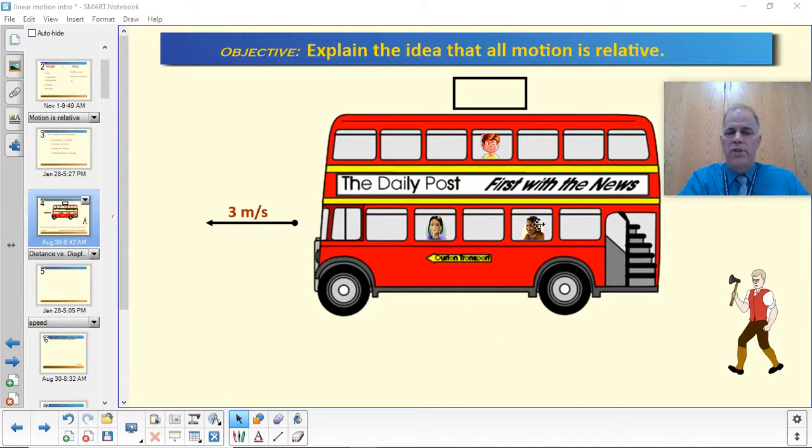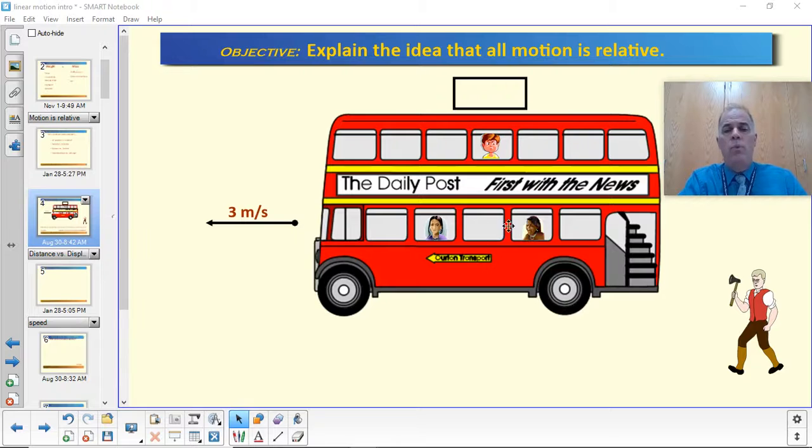When we talk about these two passengers, we say, are they moving? Are the passengers moving? I want you to think about an answer. Is the answer yes, they are moving, or no, they're not moving? Most of us will say, especially with this setup, that yeah, they're moving, because the bus is moving and they're in the bus, so they're moving.